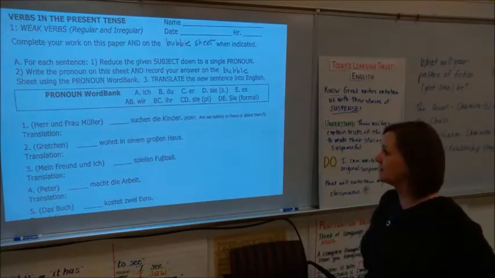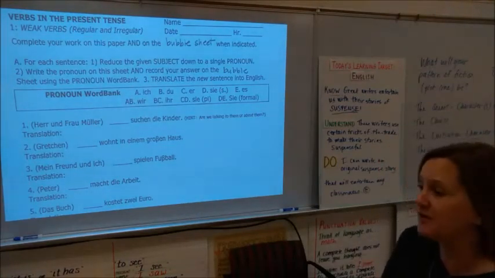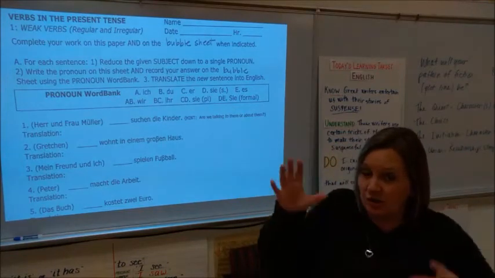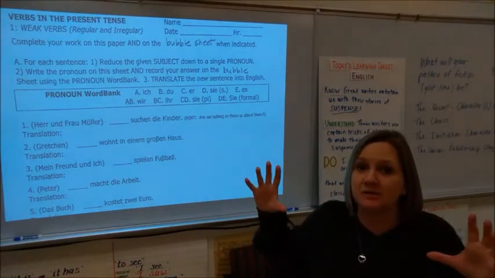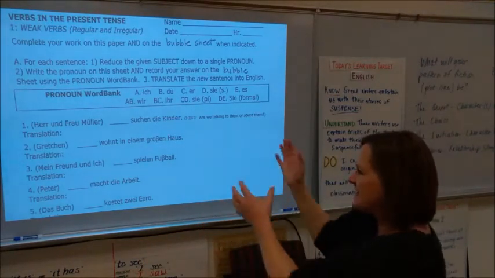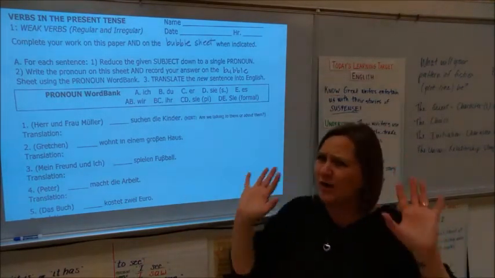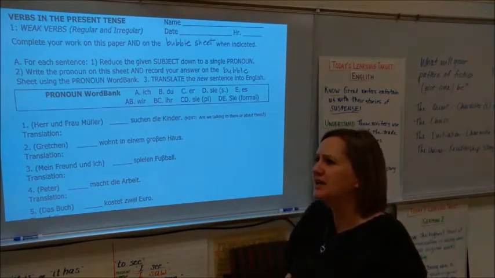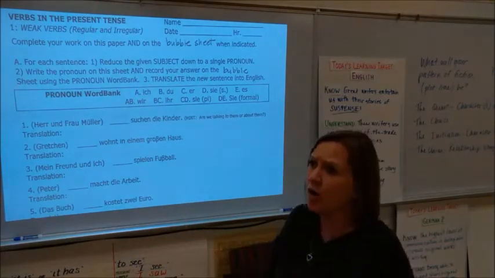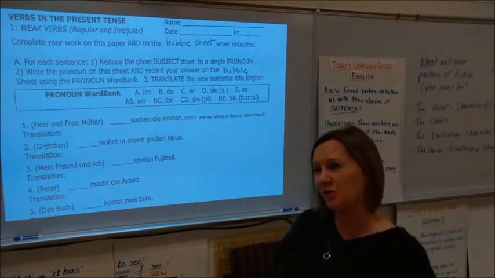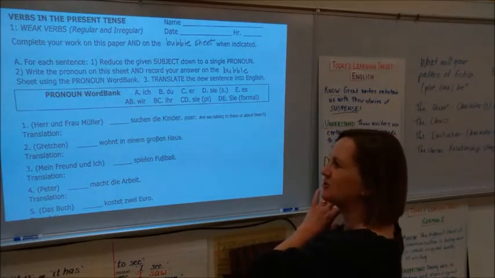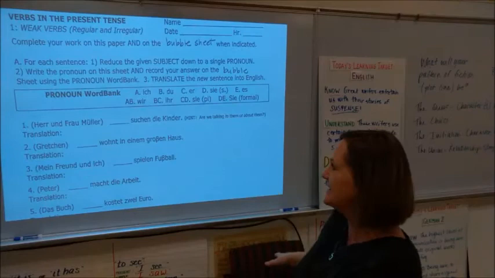Let's do the first one together. It says, Nummer 1. In parentheses, I have Herr und Frau Müller. So I know that that's the name that I need to put down into a single pronoun. When I see Herr und Frau Müller, though, I'm like, wait a minute, is that going to be they? Herr und Frau Müller, they? Or am I talking to them, and should I use the formal form of you, Sie? So you've got to be tricky and make sure that you pay attention to what's happening in the sentence.